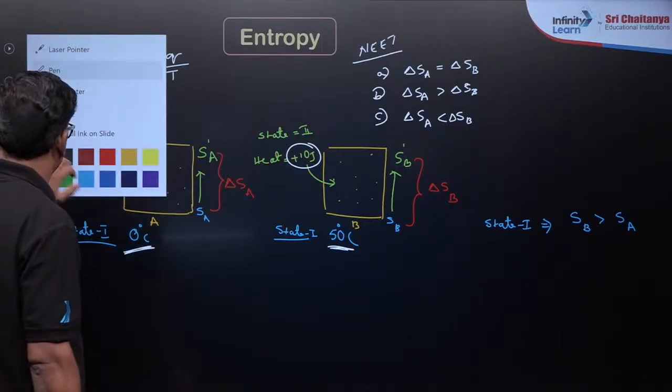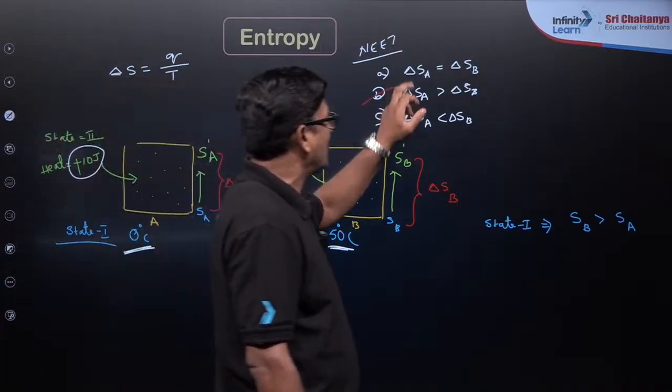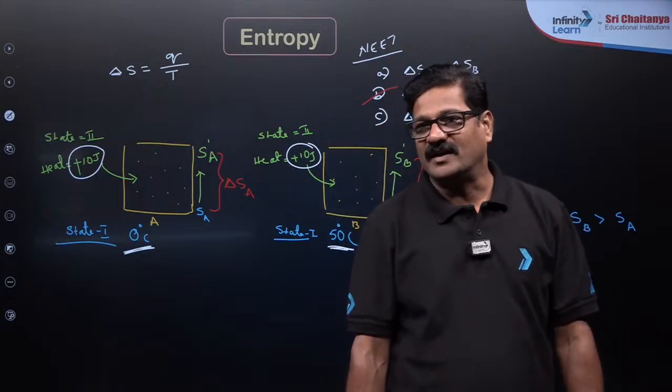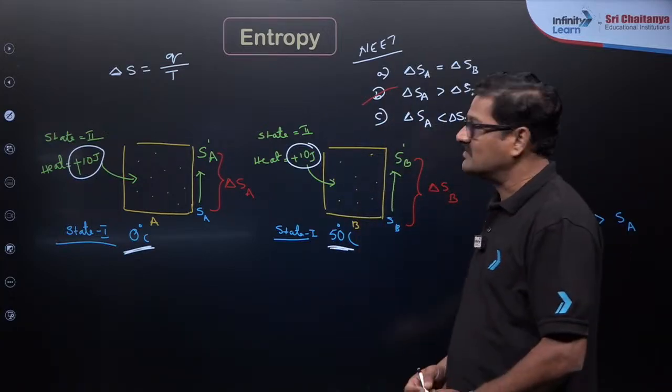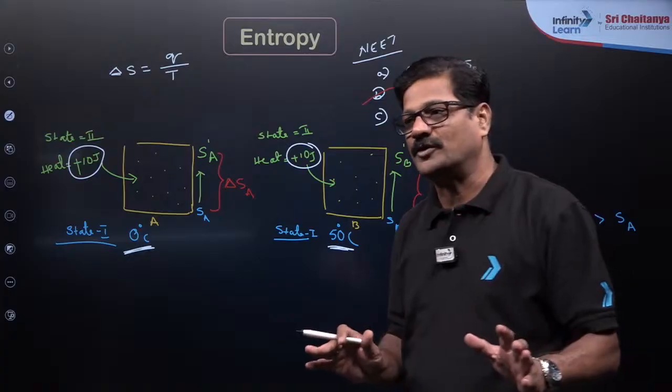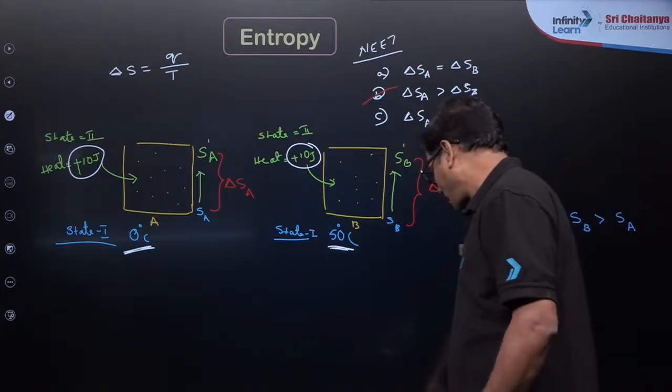So I would say my answer for this is going to be option B. Are you getting or not? So this is a very important, my dear children, right?